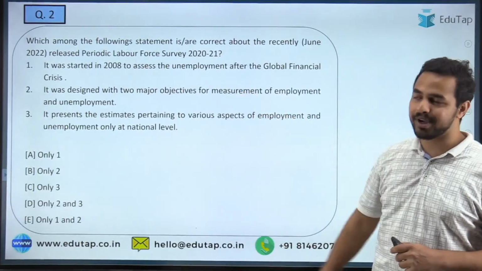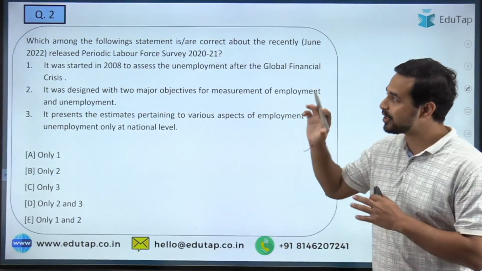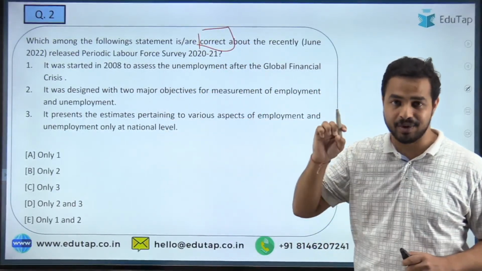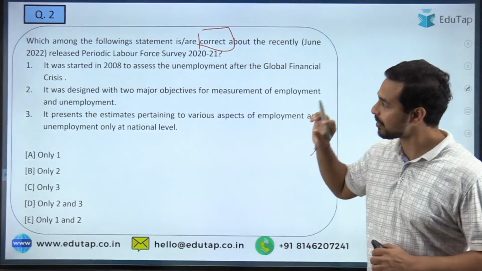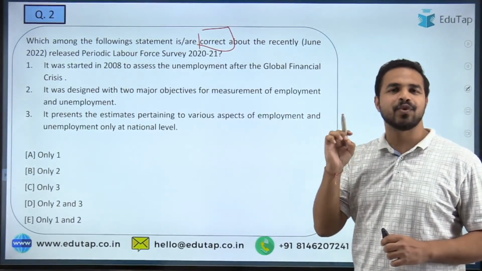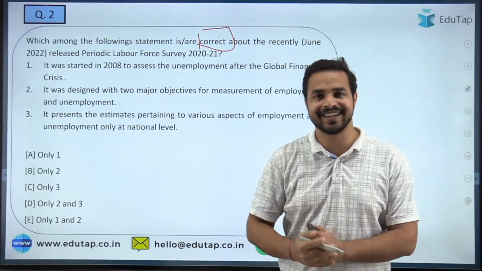Now let's move on to the next question. So guys, the next question is, you are just required to tell me which of the following statements are correct about the PLFS report which was released recently. Whenever you find such kinds of questions, always just focus on the keywords.